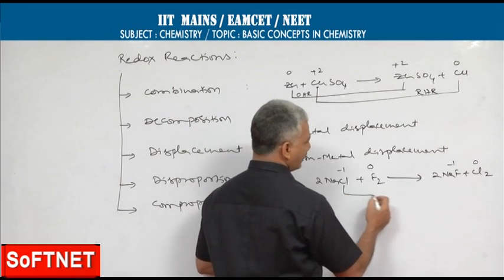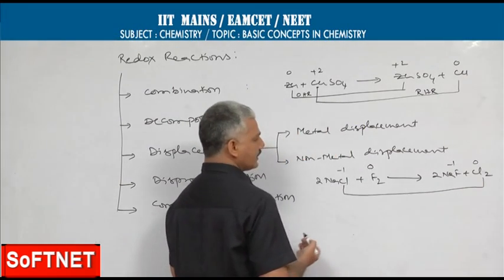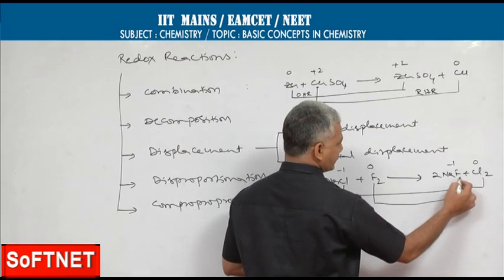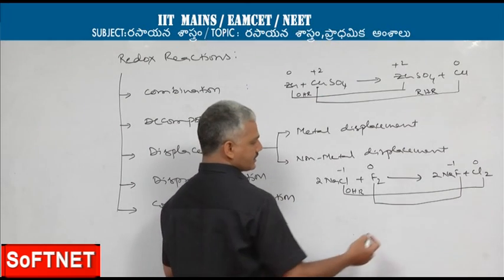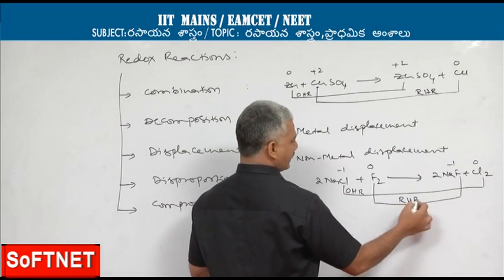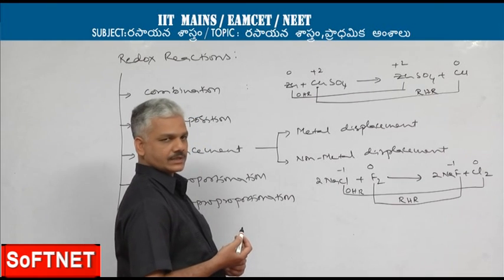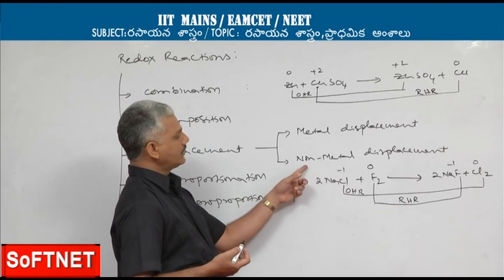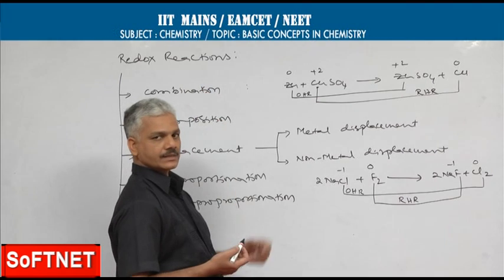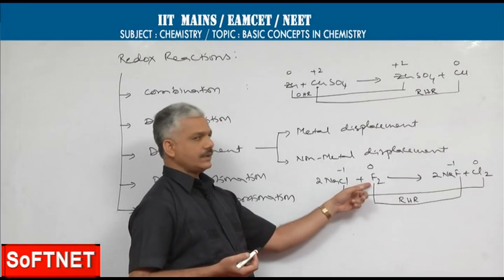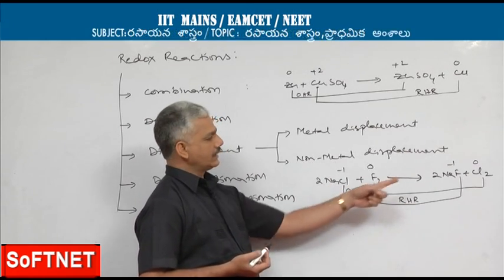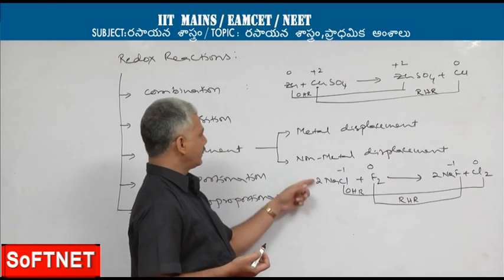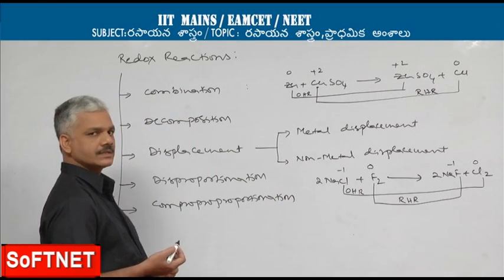So, the chlorine oxidation state is increasing whereas the fluorine oxidation state is decreasing. This part of the reaction is the oxidation half reaction, and this part is the reduction half reaction. This is an example of a non-metal displacement redox reaction. Here fluorine is more electronegative than chlorine, hence it can displace chlorine from its compound in the form of chlorine gas.